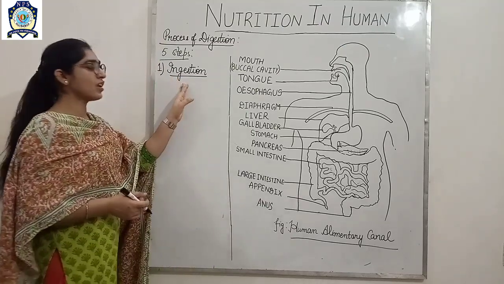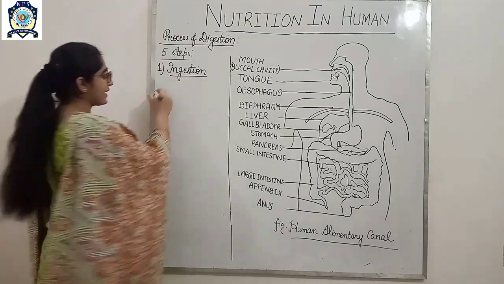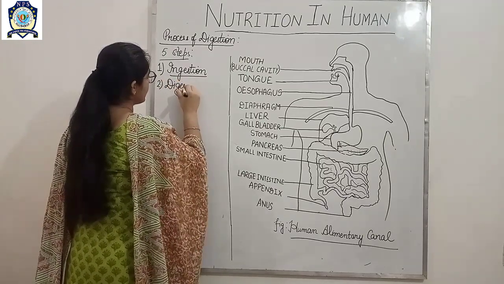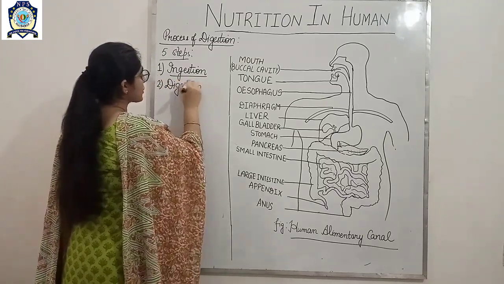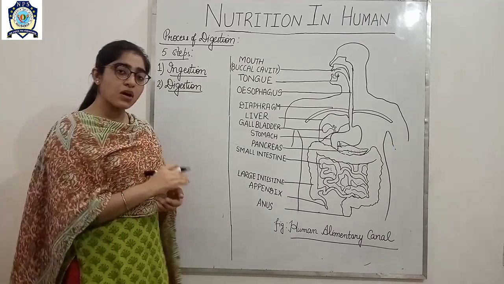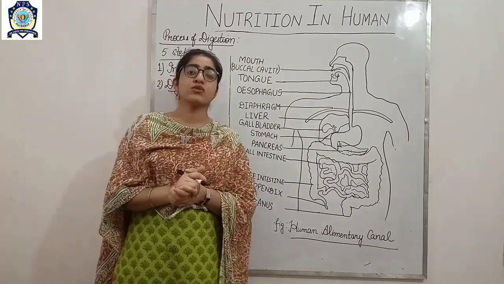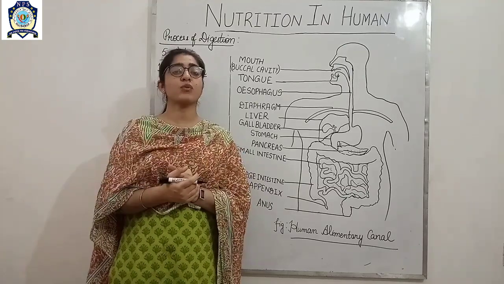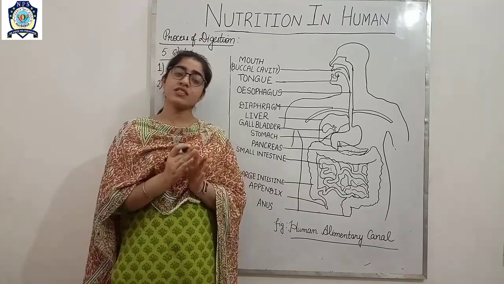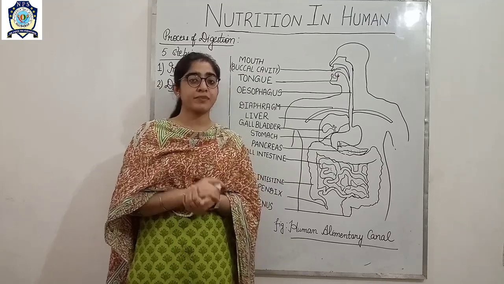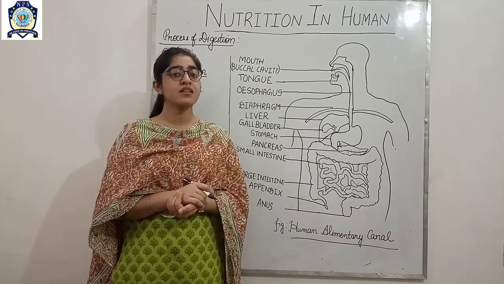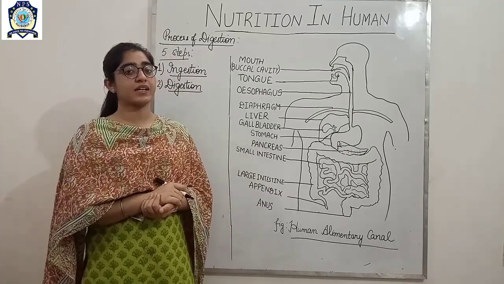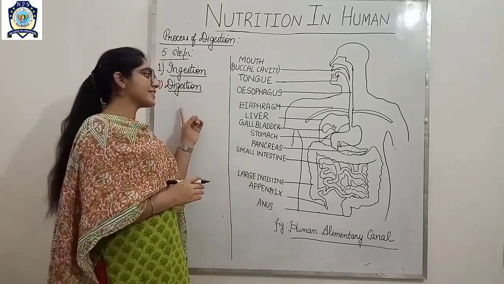So this was all about ingestion. The second step is digestion. Now what is digestion? Digestion means the breakdown of the complex food which we have taken into simpler ones. And how is this complex food broken down into the simpler ones? With the help of enzymes. So this process of breakdown of food is called digestion.